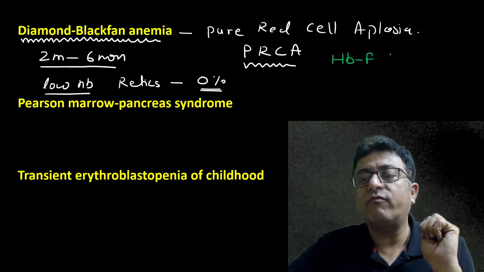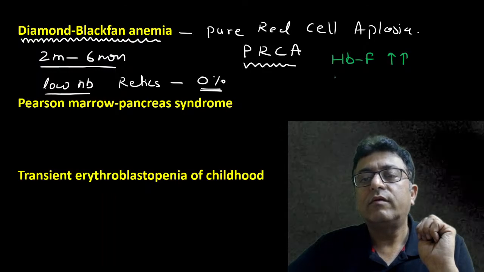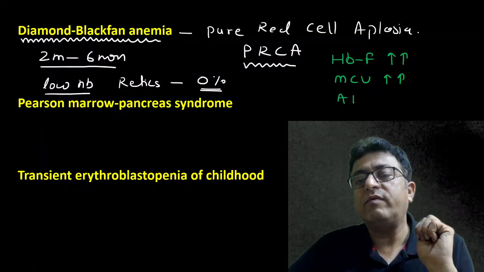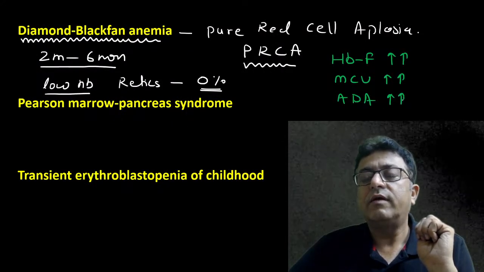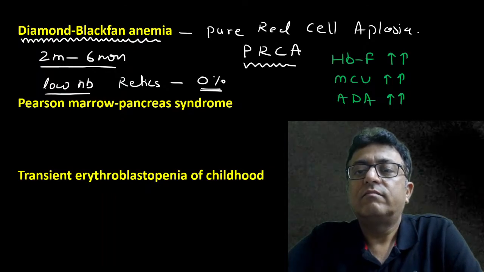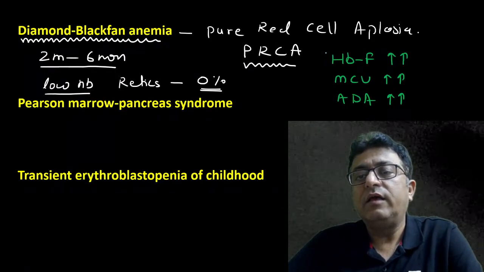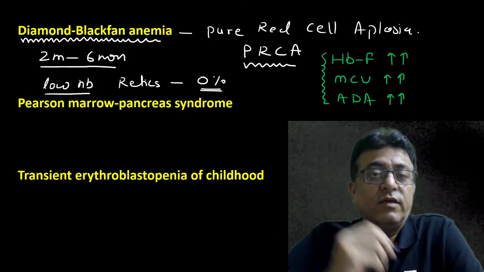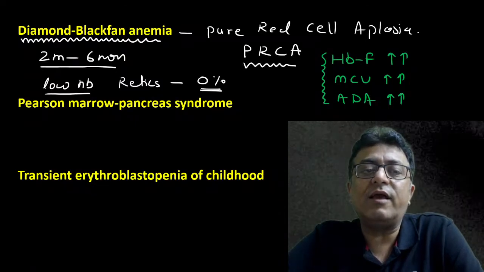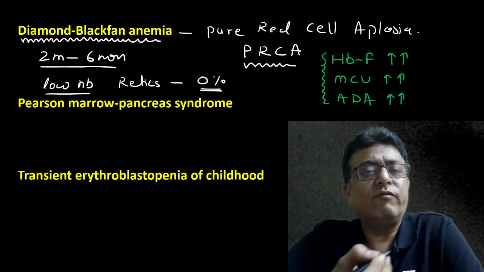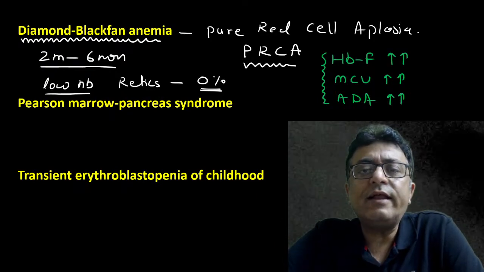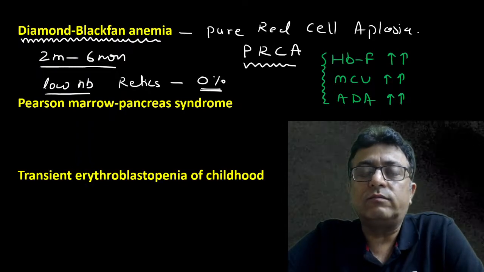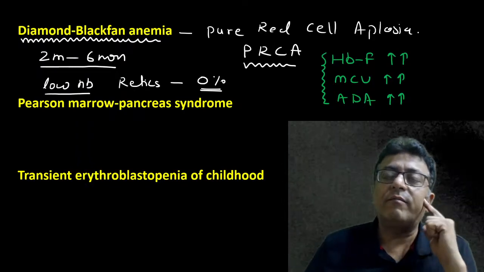Fetal hemoglobin F increase, MCV increase, RBC ADA (adenosine deaminase) increase. So these three are classical: hemoglobin F increase, MCV increase, ADA increase. If somebody has Diamond-Blackfan anemia, hemoglobin 4 or 5 within 3 to 4 months, retic 0, you do the bone marrow: only RBC reduced. No retics, 0. So it's Diamond-Blackfan anemia.